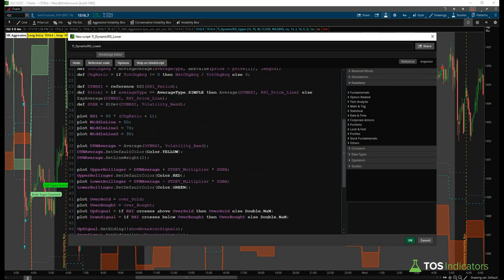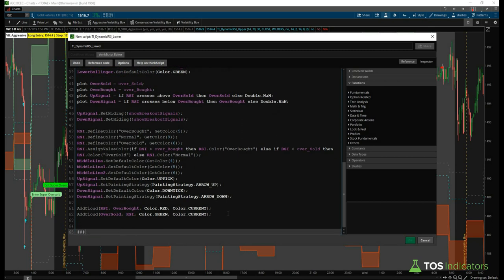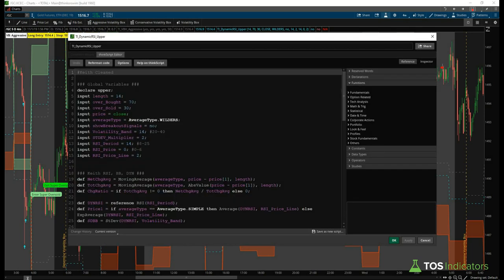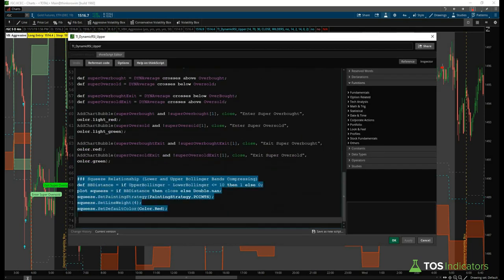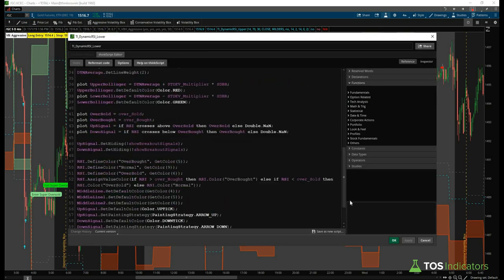But this time we do want to leave all of these plots in, right? We want to see all of these values at the bottom. And now we're just going to go ahead and add in our squeeze code. And so if we just click OK, this should create the indicator. And now we can copy paste our squeeze code from our upper indicator. And so we'll just copy paste this into our lower indicator.